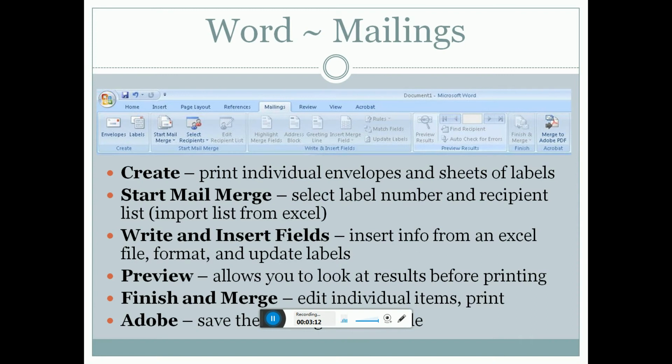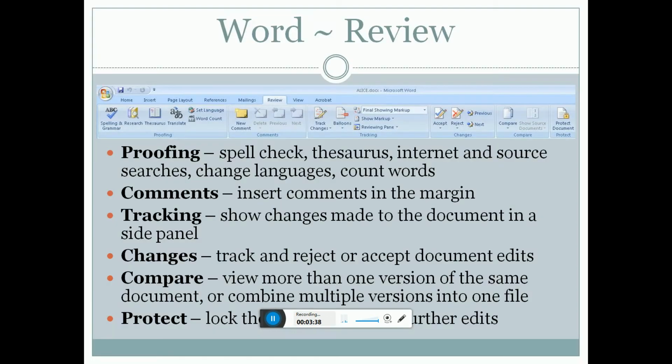The Word mailings: create and print envelopes and sheets of labels. Start mail merge, select label number respectively. Step to the Excel, write and insert fields, insert from the Excel file format and update labels. Preview allows you to look at results before printing. Finish and merge, edit individual items, print and save, and Word review.